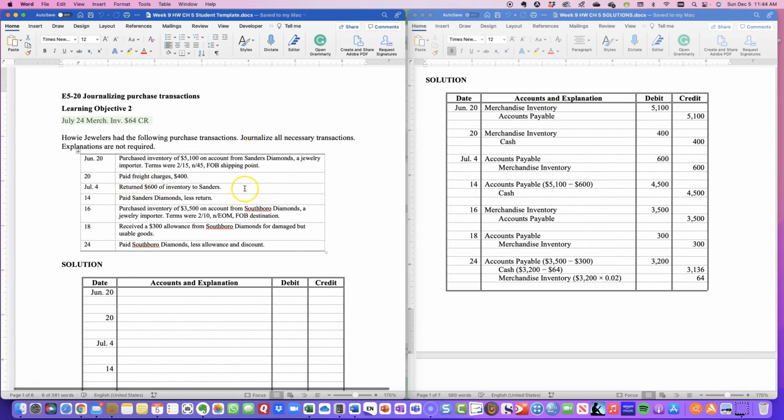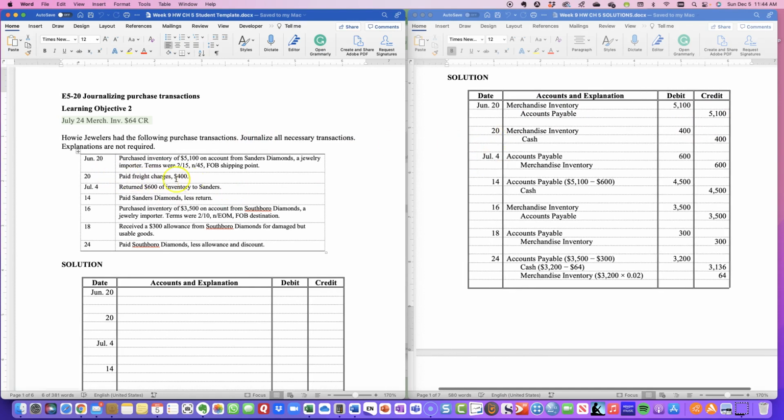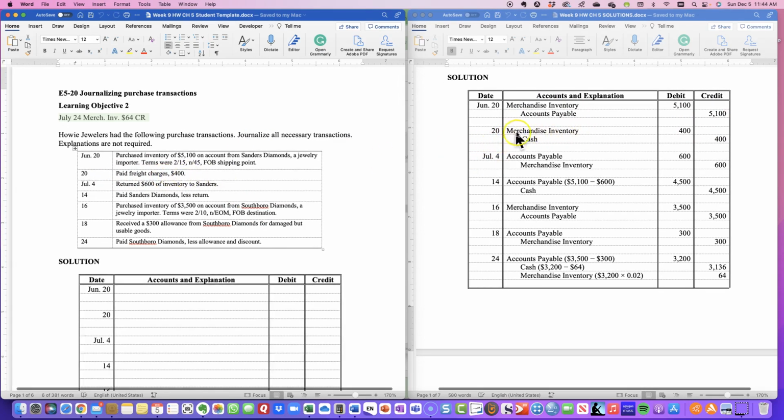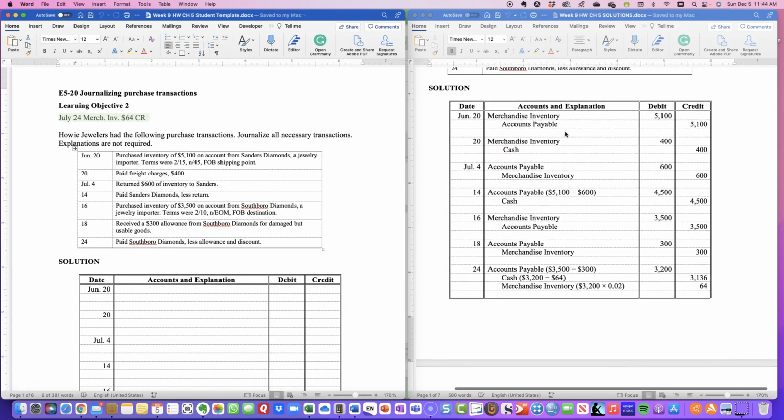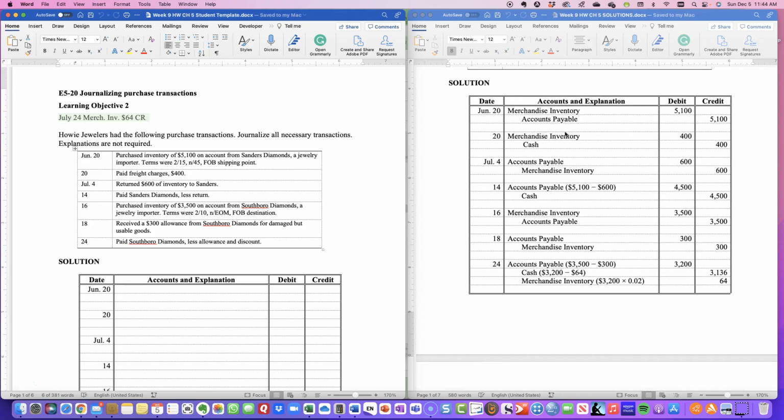Then we paid freight charges of $400. So you could see freight charges are allowed to be included as part of merchandise inventory. So you want to make sure that your debit is merchandise inventory here, that it is not freight charges. So your second part of your assignment is, did you remember that? And it's okay if you didn't. That's absolutely okay. That's why we're learning. Did you remember that you can add freight charges to the actual merchandise inventory account? So that's obviously something that students tend to forget, but if you can do that as the second part of your assignment, that would be wonderful.